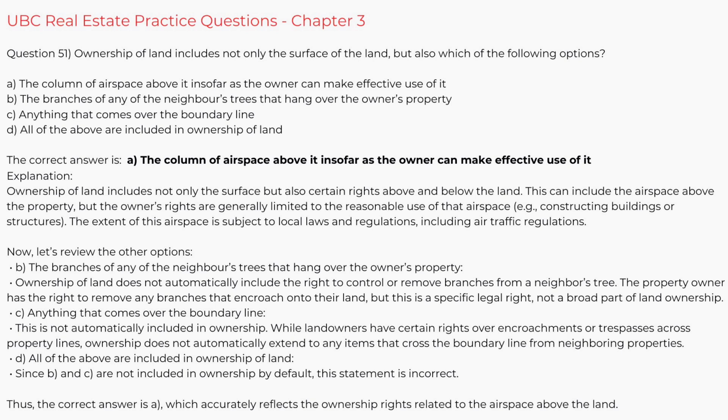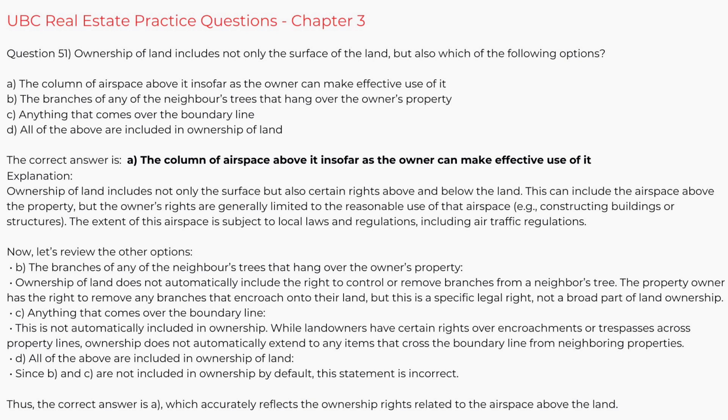Now let's review the other options. B. The branches of any of the neighbor's trees that hang over the owner's property. Ownership of land does not automatically include the right to control or remove branches from a neighbor's tree. The property owner has the right to remove any branches that encroach onto their land, but this is a specific legal right, not a broad part of land ownership.